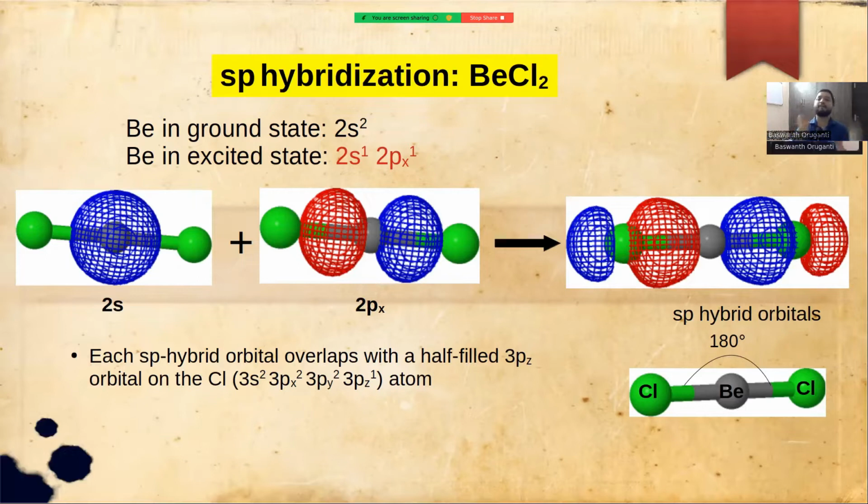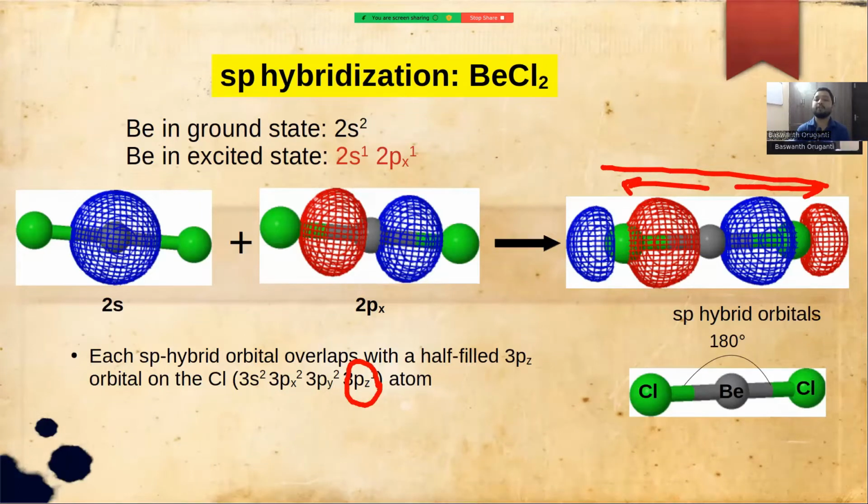These two orbitals combine to form two hybrid orbitals. Here on the right hand side, you can see the two sp hybrid orbitals, one pointing towards the right hand side and the other pointing towards the left hand side. These two hybrid orbitals are at an angle of 180 degrees.